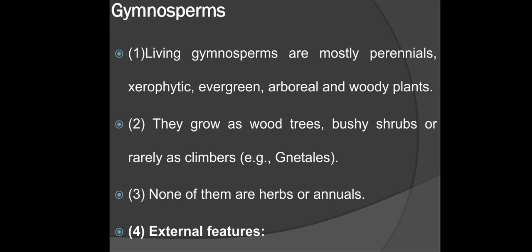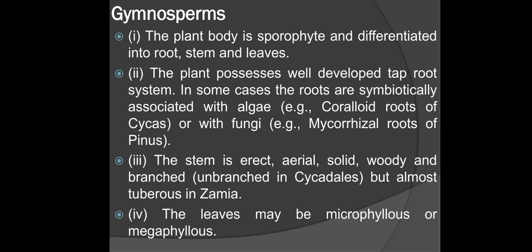Gymnosperms. Living gymnosperms are mostly perennials, xerophytic, evergreen, arboreal and woody plants. They grow as woody trees, bushy shrubs, or rarely as climbers. Example: Ephedra. None of them are herbs or annuals. External features: the plant body is sporophyte and differentiated into root, stem and leaves.